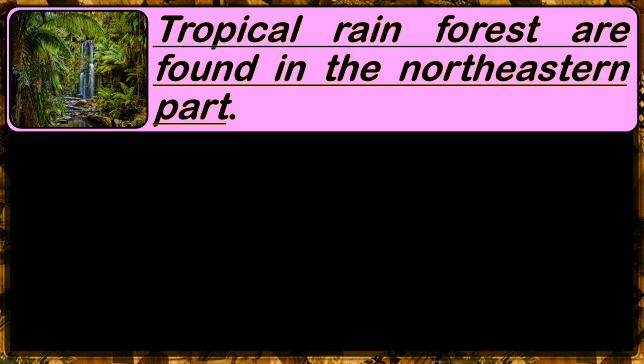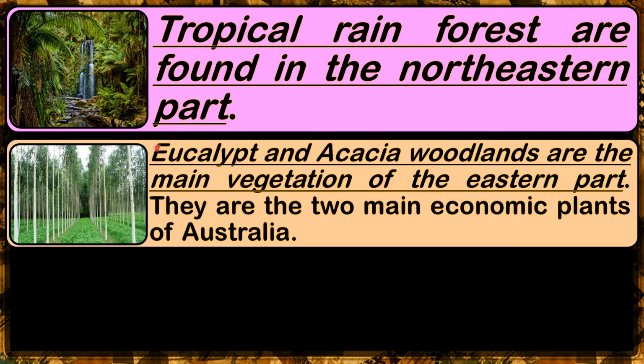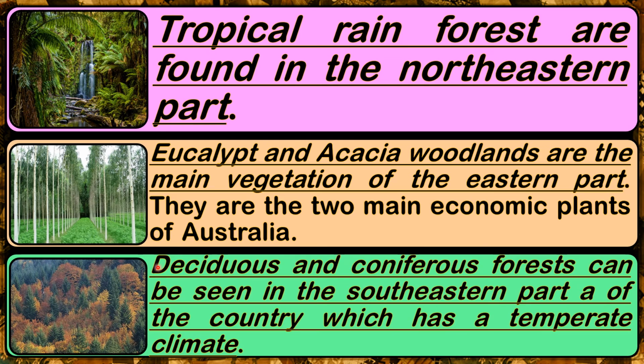Tropical rainforests are found in the northeastern part. Eucalypt and acacia woodlands are the main vegetation of the eastern part. They are the two main economic plants of Australia. Deciduous and coniferous forests can be seen in the southeastern part of the country, which is a temperate climate.